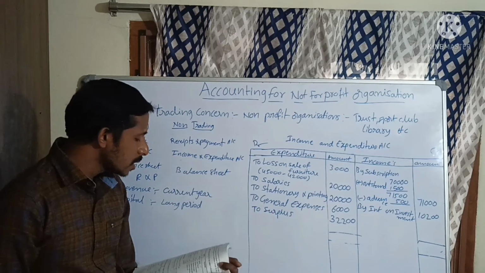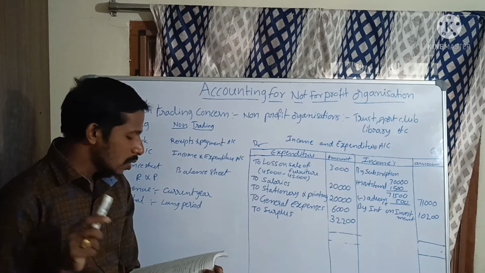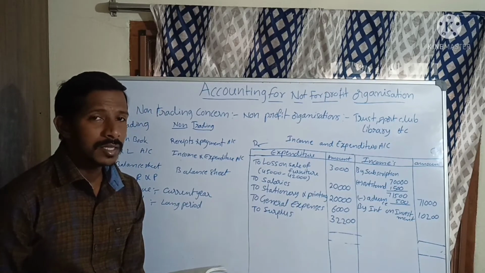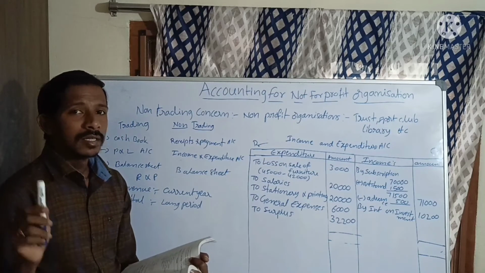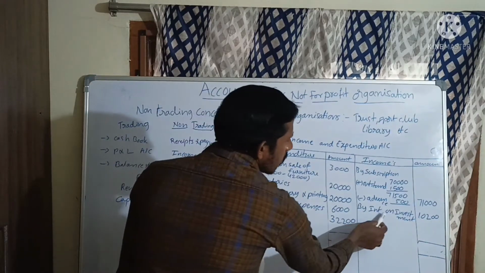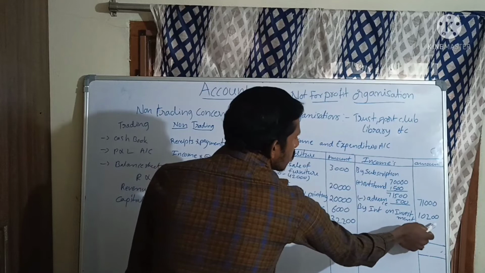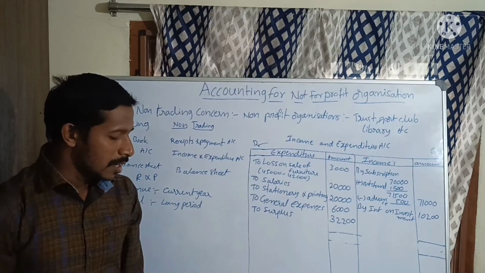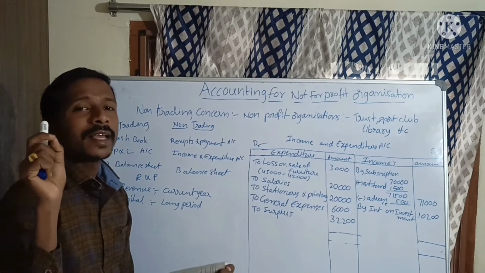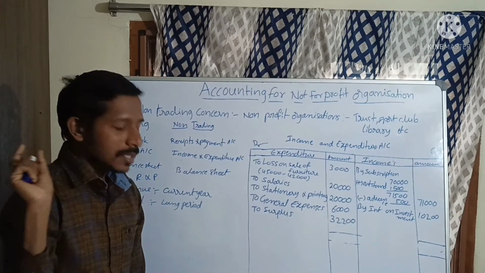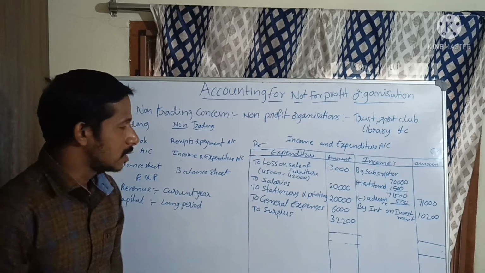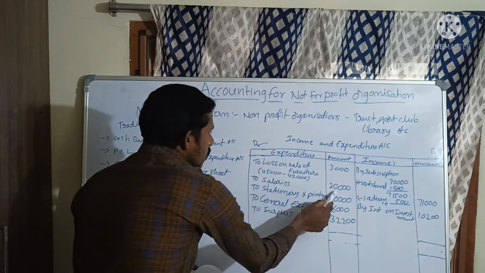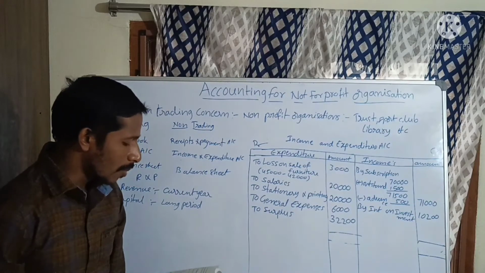Okay. Next, interest on investment. Receipt side is there. Interest on investment means it is an income. So by interest on investment 10,200. Okay. Now come to the payments. All payments we should treat as expenditure except those for assets. See, salaries is there. Salary is an expenditure. So write down to salaries, 20,000 is given in the problem.